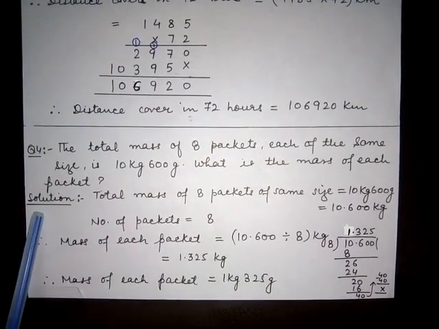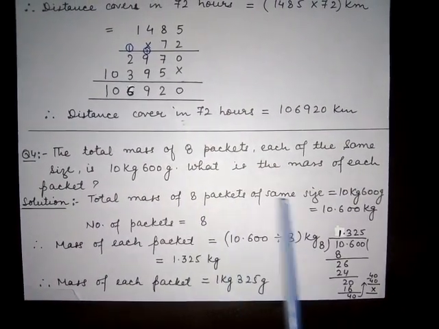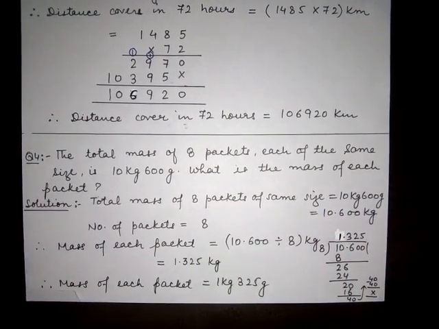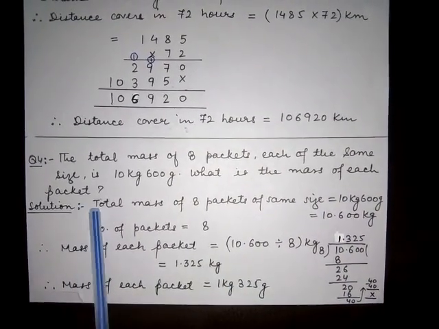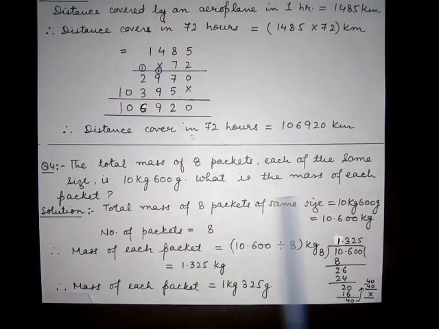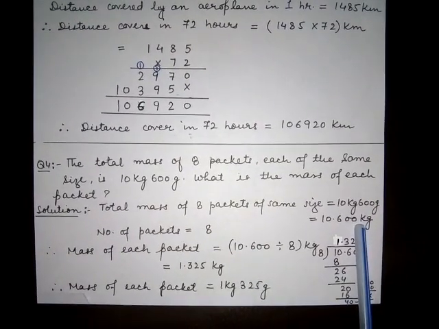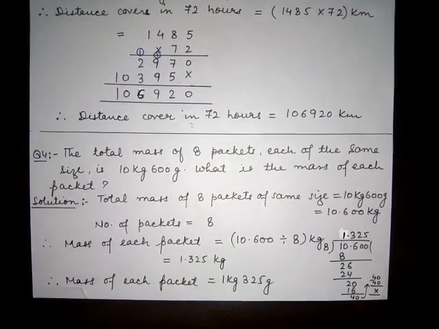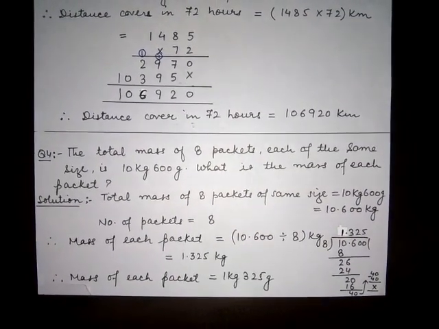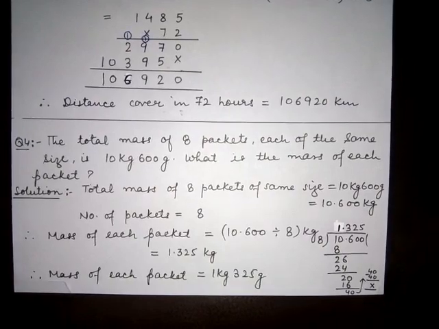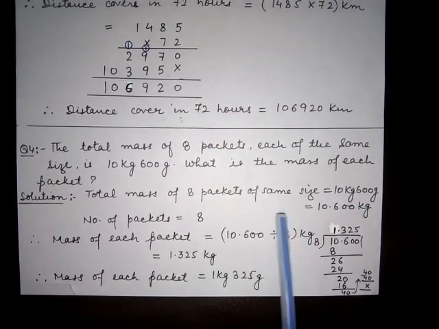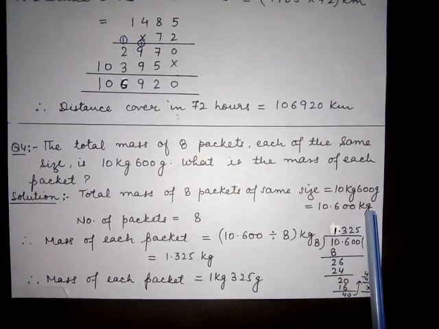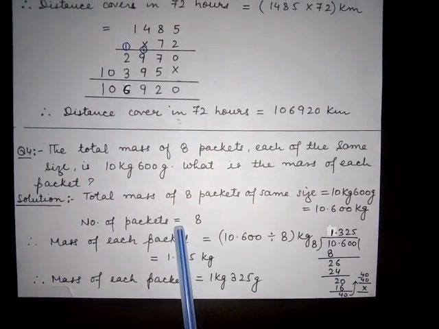So therefore we have the solution. Total mass of 8 packets of same size is equals 10 kilograms 600 grams. First of all we have to express this total mass of 8 packets in the same units. So here I have converted grams into kilograms. To convert gram into kilogram we have to divide by 1000. So after conversion I got 10.600 kilograms.